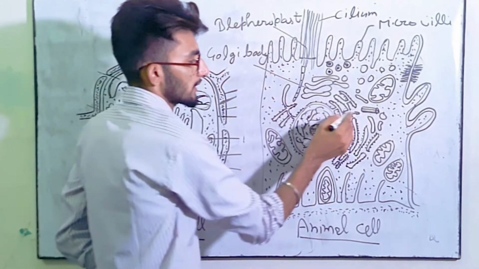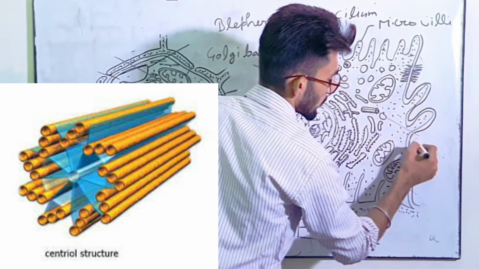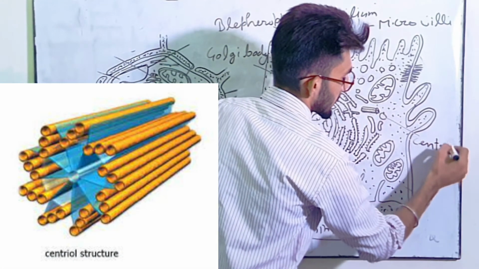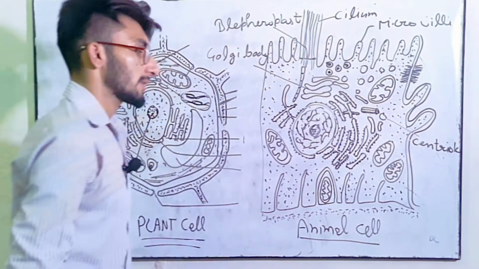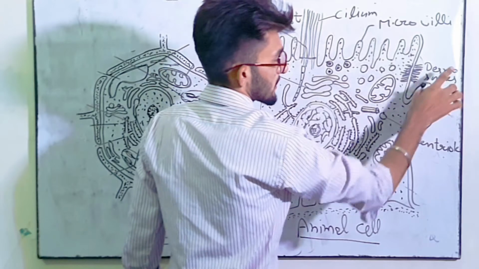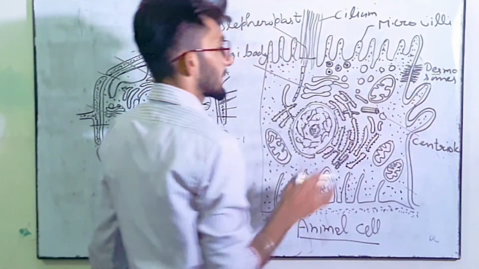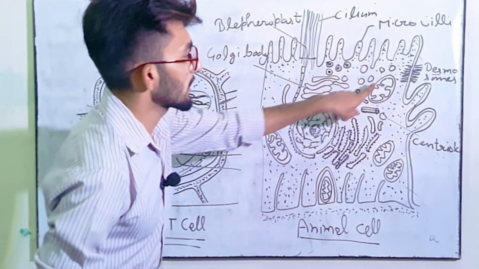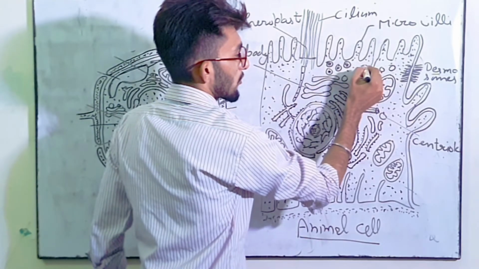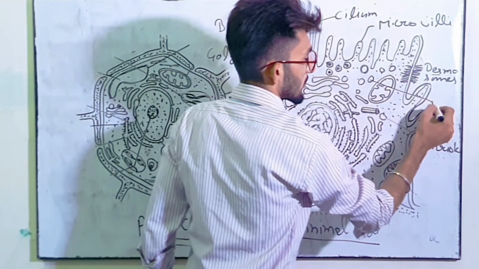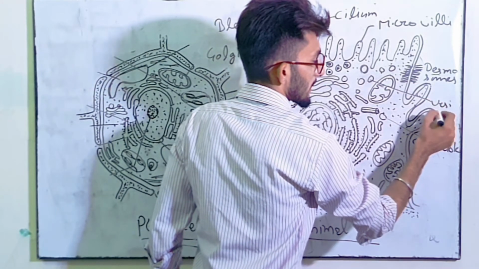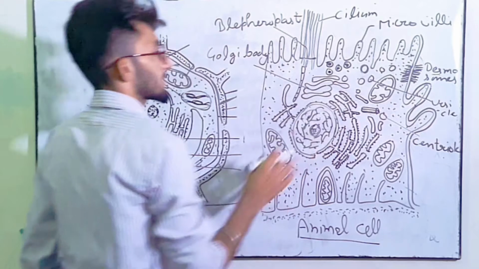Next thing we have given centrioles. Centriole is mainly present in this. So this is the centriole which is present in animal cell. These hair-like structures are known as desmosome, which are present in the animal cell. Okay, and these are the vesicles, which are of round shape. All these are the vesicles. Vesicles are also present in both animal and plant cell.